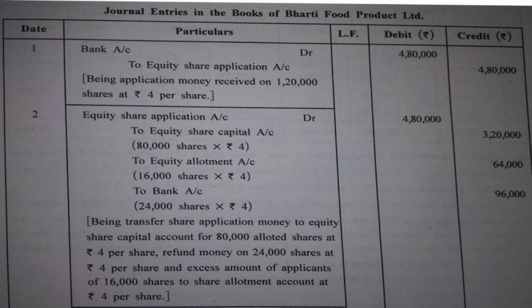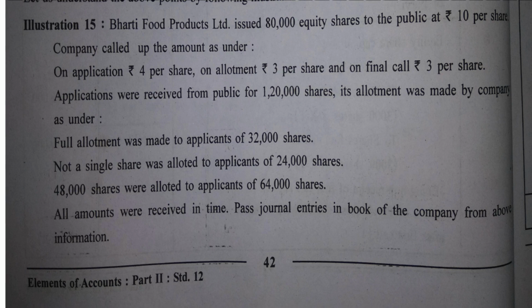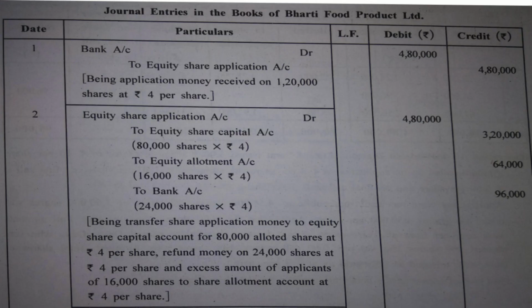See, how many shares were in excess? 40,000. And how many are rejected? Only 24,000. Here it is clearly written. So once you know how many shares have been rejected, how many were you supposed to reject? 40,000. You have rejected only 24,000.